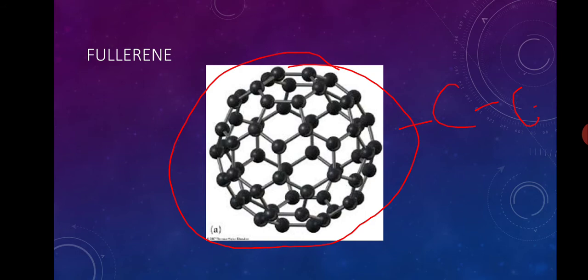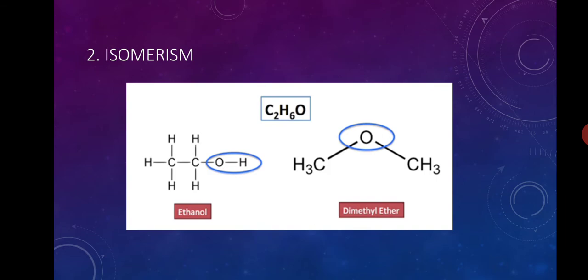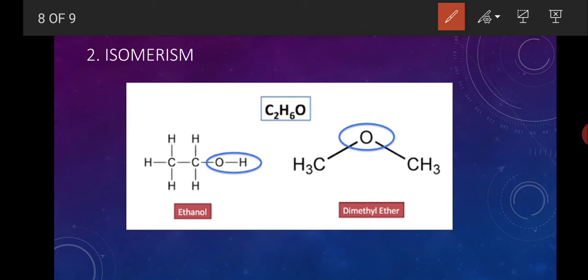I think you understood this topic. Our next topic is isomer. The next cause for the large number of organic compounds is isomerism.